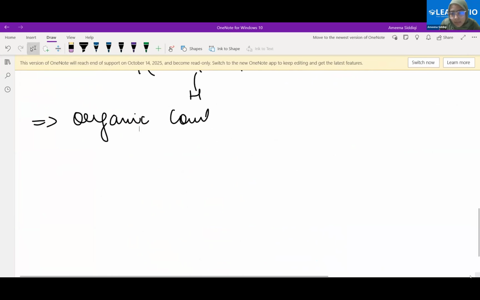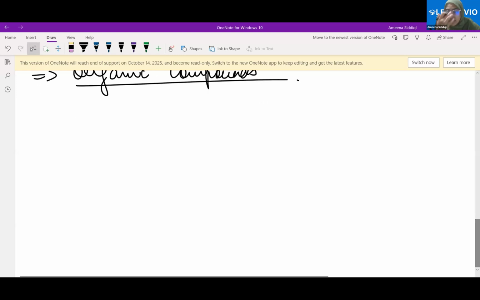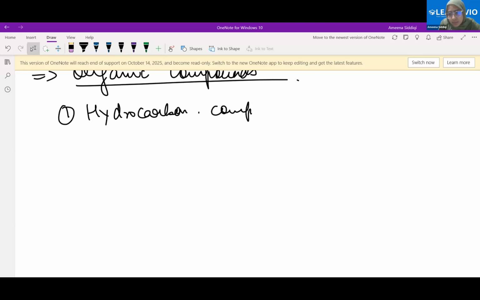What are organic compounds? Compounds made by carbon bonding. So we can have many different types of compounds. One very important type of organic compound is the hydrocarbon compound. I would advise both of you to be very attentive. These are the basics. Please try to understand them. Now, what are hydrocarbon compounds?